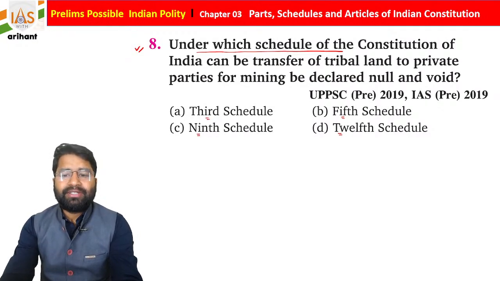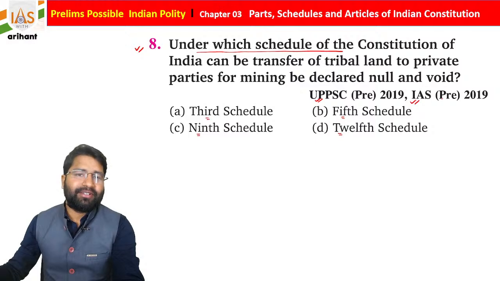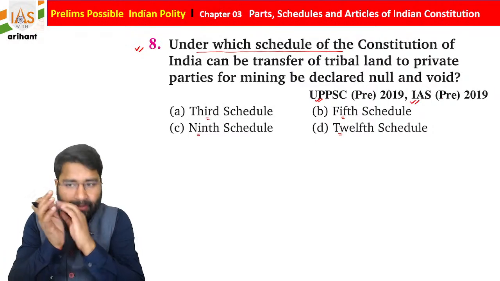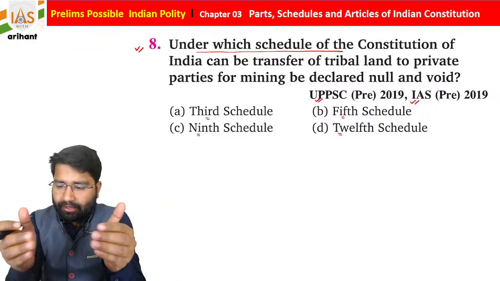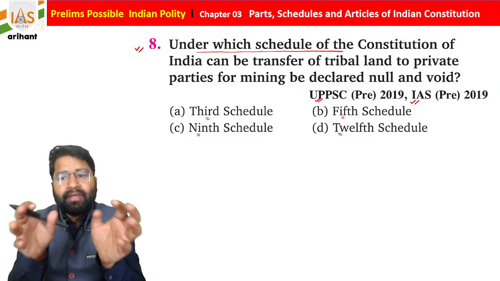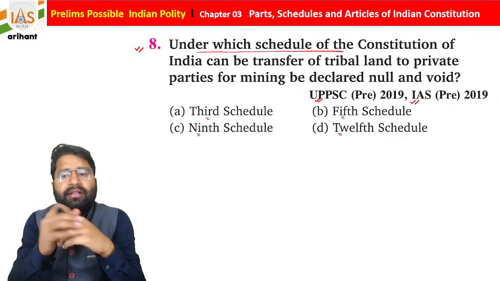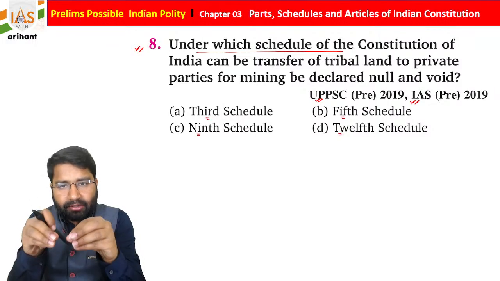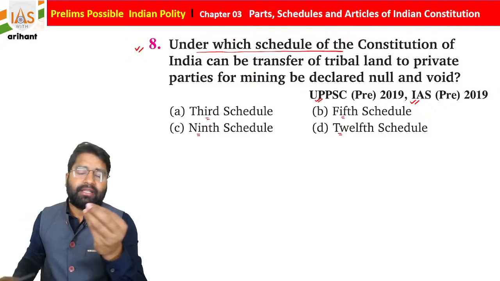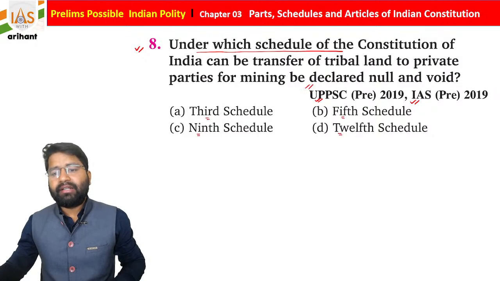So this question is going to be a little tricky. Okay, so as you know, this question was part of UPPSC as well as IAS. So understand this question. Let's suppose, students, a tribal land is there, an area that is part of the scheduled area, and that is for the tribal area, and that is acquired by a private party. So it means activity like mining and all is not allowed. And if these things are done here, it is going to be void as well as null.